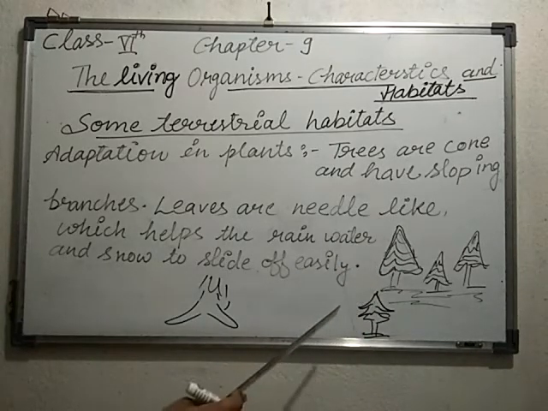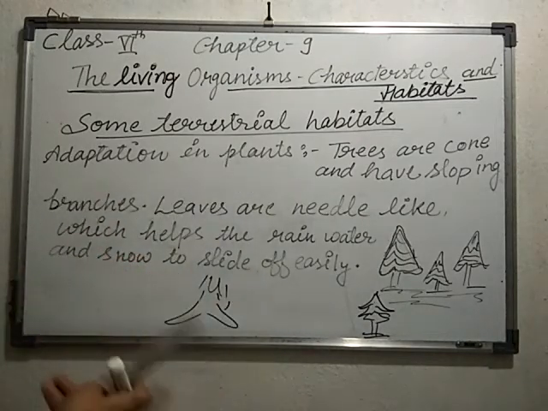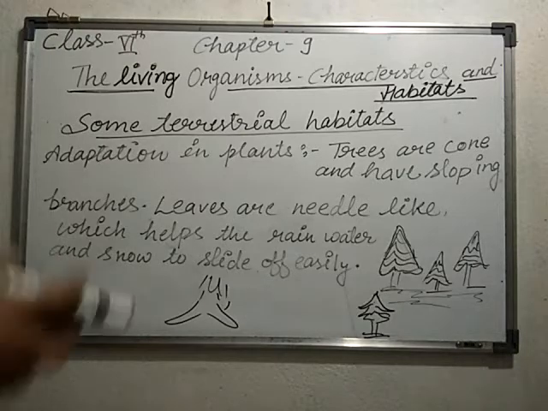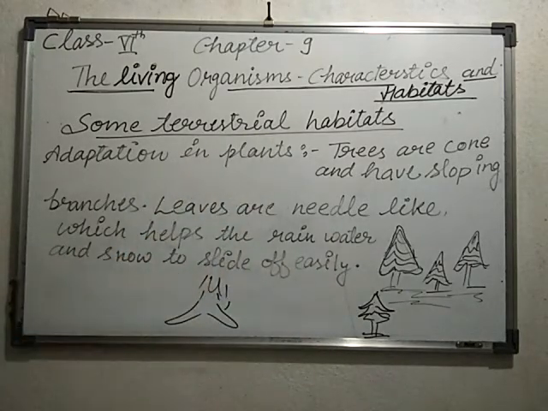Get my point? By this they can adapt their life in the mountain region. The best example is the pine tree. With this type of structure they can adapt their life in the mountain region.